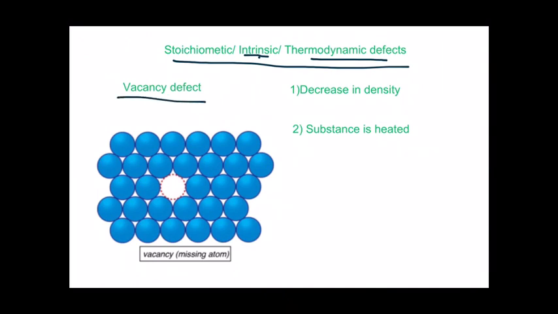So you can see in the diagram there is a regular arrangement of constituent particles, but you can see there is a vacancy here. So a particle is missing from this crystal. This type of defect is referred to as a vacancy defect. This type of defect occurs when a substance is heated and a few particles get lost from the crystal. As certain particles are lost from the crystal, there occurs a decrease in density of the substance.